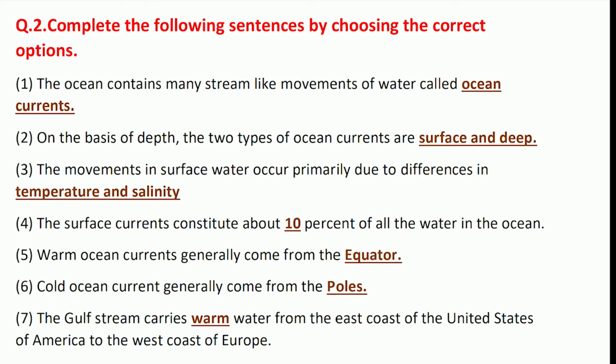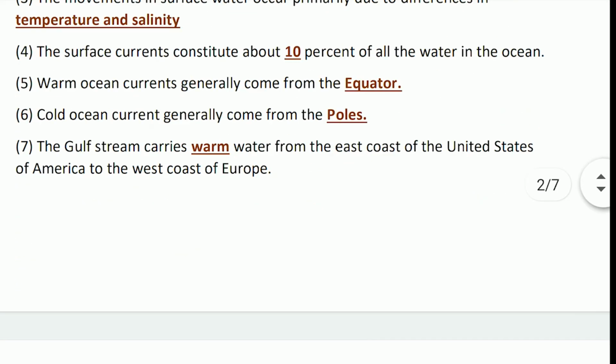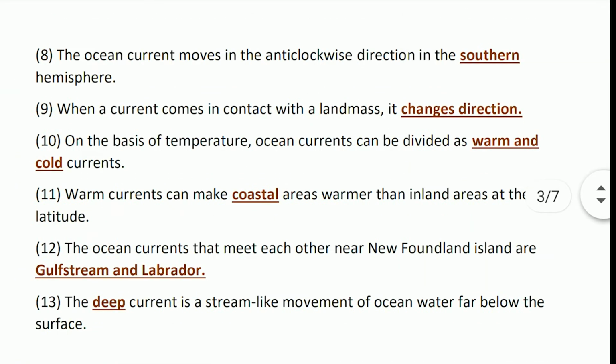The cold ocean current generally comes from the poles. The Gulf Stream carries warm water from the east coast of the United States of America to the west coast of Europe. The ocean current moves in the anti-clockwise direction in the southern hemisphere. When the current comes in contact with the landmass, it changes direction.